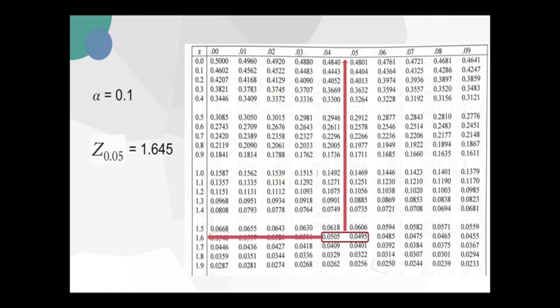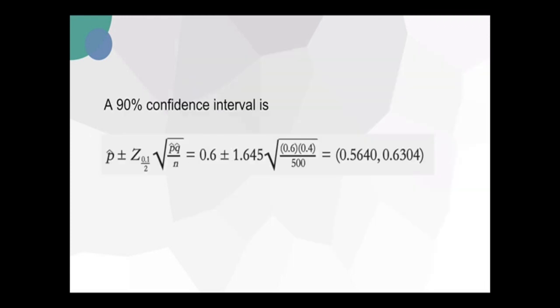So z sub 0.05 is 1.645. We put all the numbers in the formula, and therefore a 90% confidence interval is between 0.5640 and 0.6304.